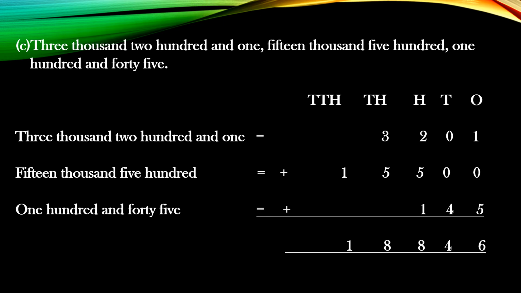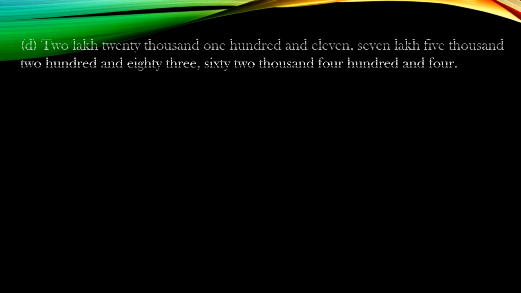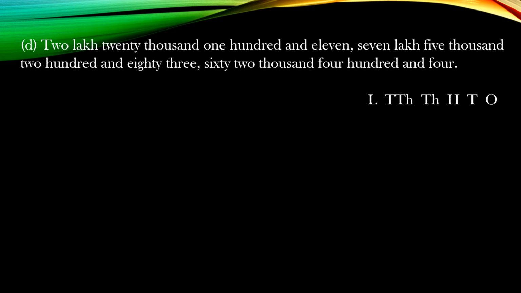18,846. Now see the D part question, children. 2,20,111, 7,05,283, 62,404. Now children, mention the places up to lakh.